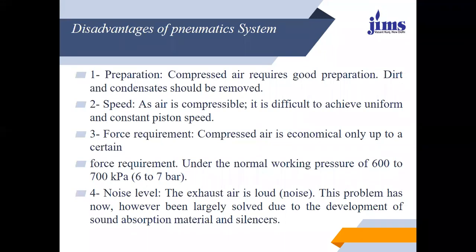So if we are talking about accuracy and quality, the accuracy of the pneumatic actuator is very poor. Accuracy of the pneumatic actuator is poor at low velocity. Let us suppose if you are running the machine at low velocity, the accuracy will be poor. Whereas the accuracy of the hydraulic actuator may be made satisfactory at all temperatures and all velocities.